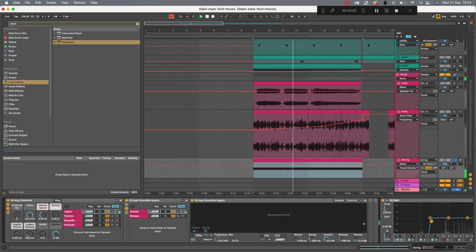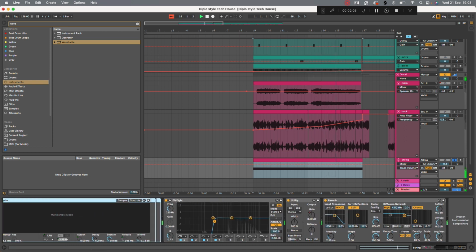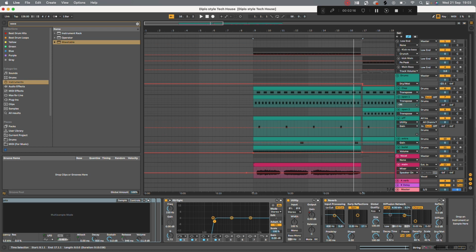This is a string from Ableton. You can download it from the Ableton website, Strings Ensemble. It's like a Max for Live string thing. Taken out the low end, added a bit of reverb to give it some space and take away some of the harshness. Let's go back up to the top.